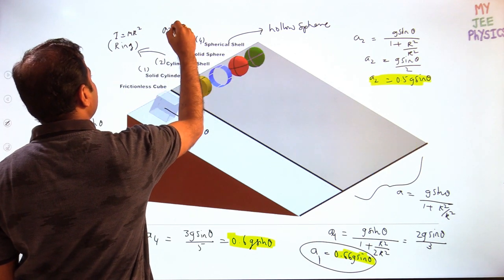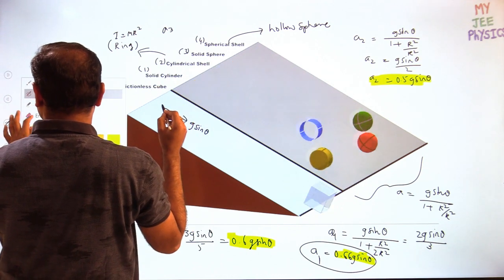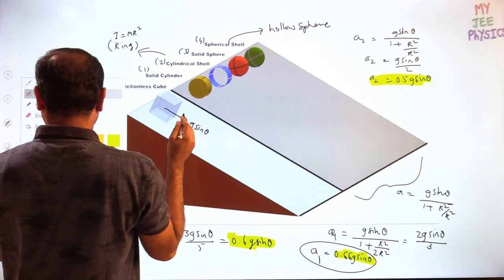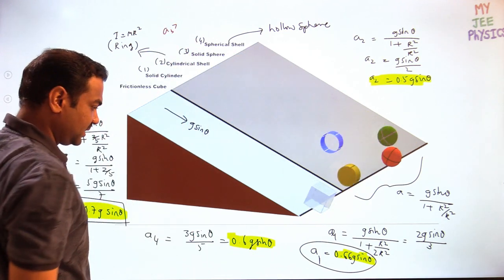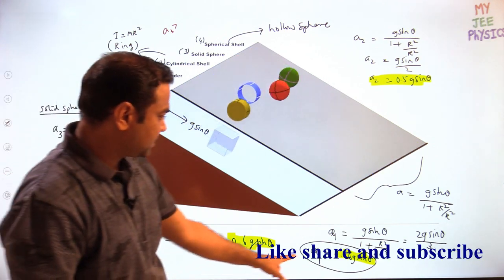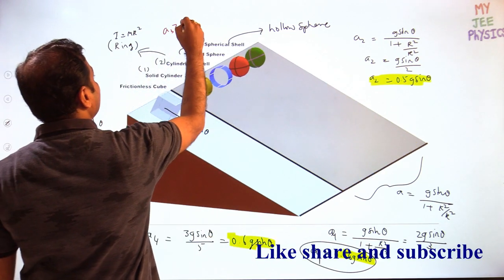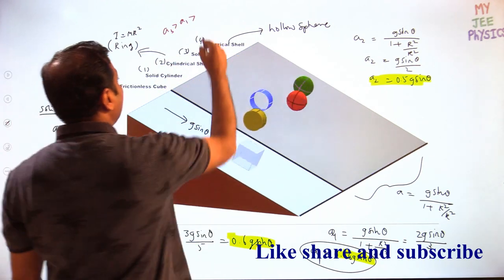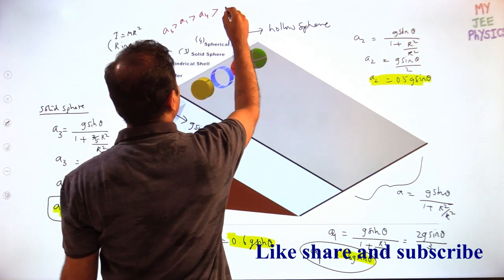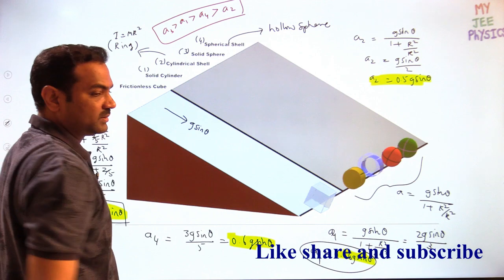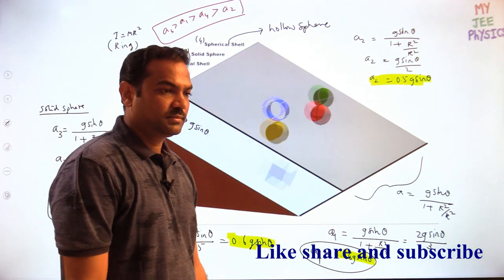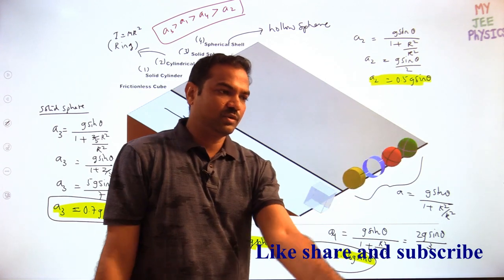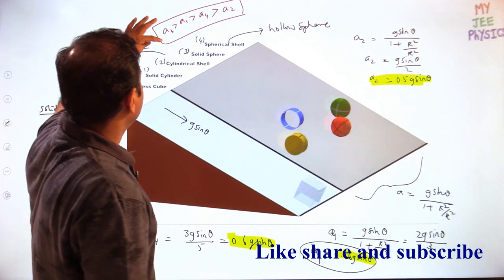So A3 is greater than A1, which is greater than A4, which is greater than A2: 0.7, 0.67, 0.6, 0.5. As acceleration is more, the body will come to the bottom first and take less time. If acceleration is less, it will take more time. More acceleration, more faster. So the solid sphere is first.